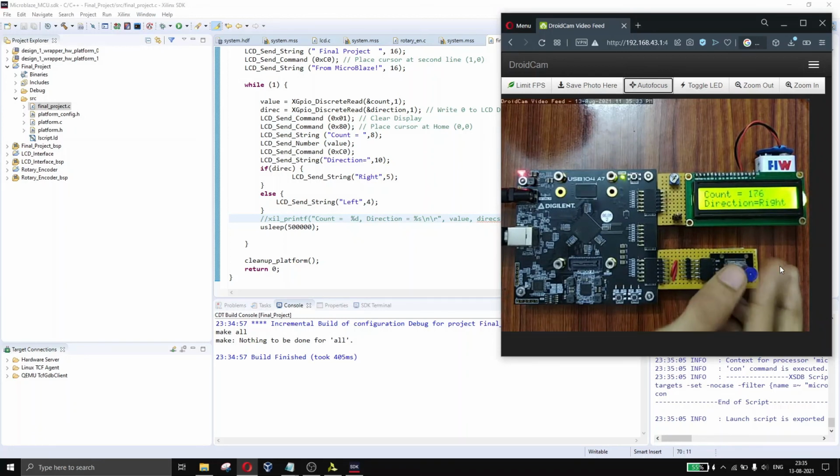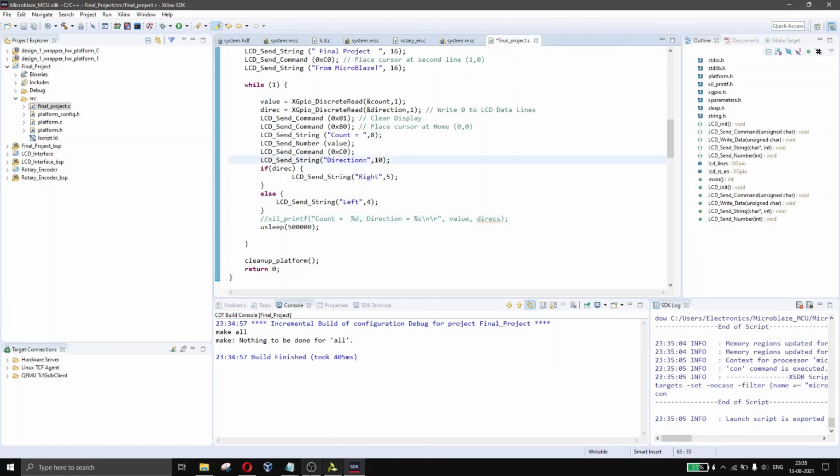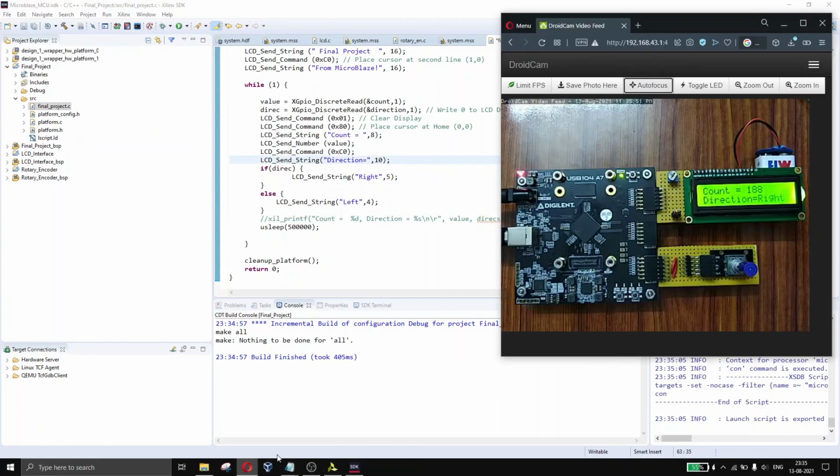So it will overflow after 250. So yes, it's overflowed, and then counting left, decrementing the count. So yes, that's it. I hope you enjoyed the course.